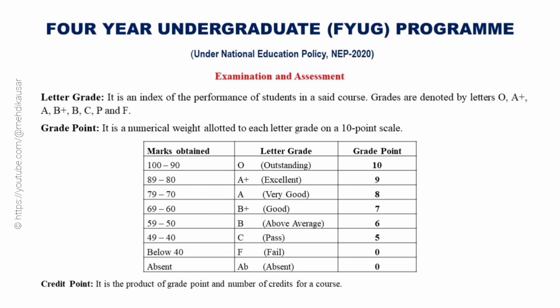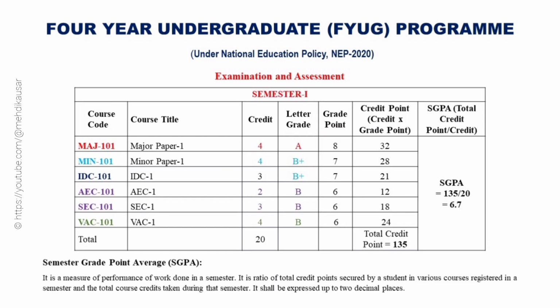Now, the grade point of a student in a paper will be converted into credit point. So, what is credit point? Credit point is the product of grade point obtained in a paper and the number of credits for that paper or course. Then the credit points obtained in all the 6 papers in a semester is added to get the total credit point. Finally, the overall performance of the student in that semester is measured in terms of the semester grade point average, that is, SGPA value.